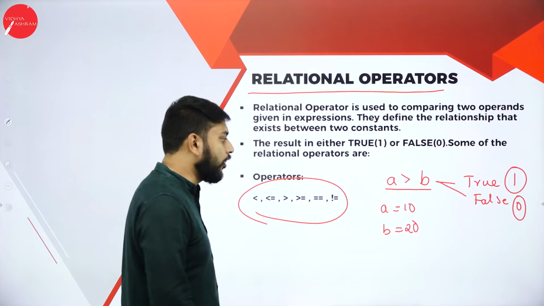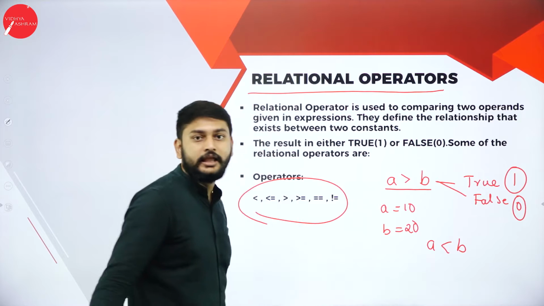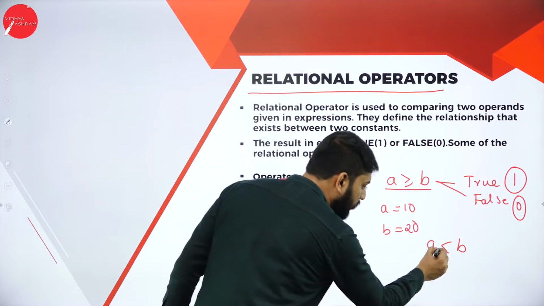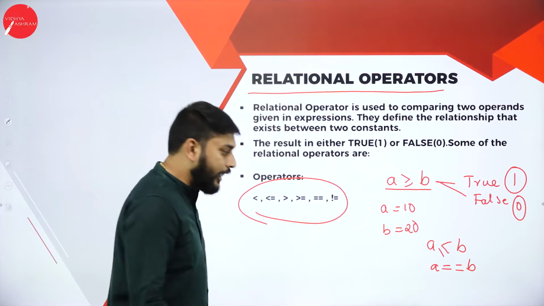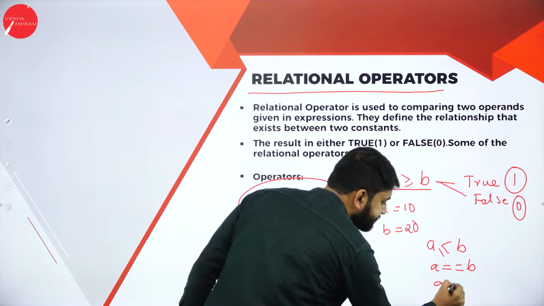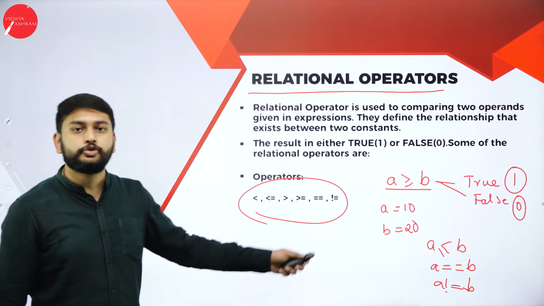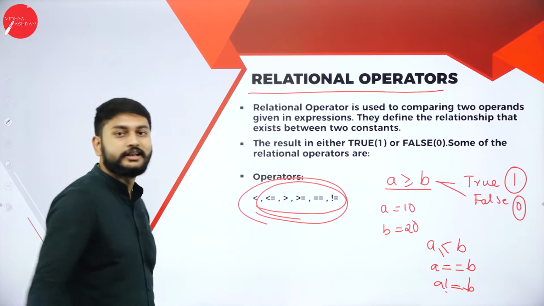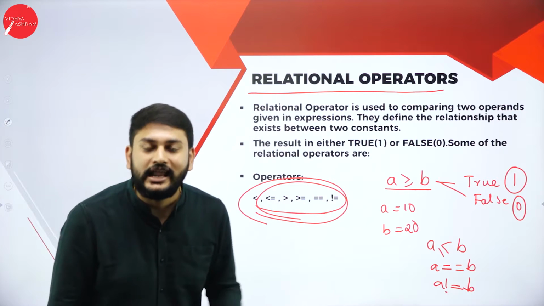For smaller, how do you check? A is less than B. Suppose you want to check greater than or equal to, less than or equal to, or A is equal to B, A is not equal to B. All those operators, whatever you have, this is what I will call relational operators.